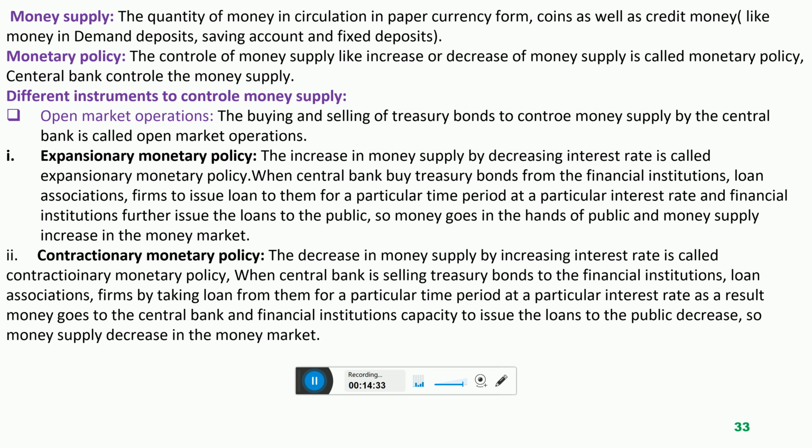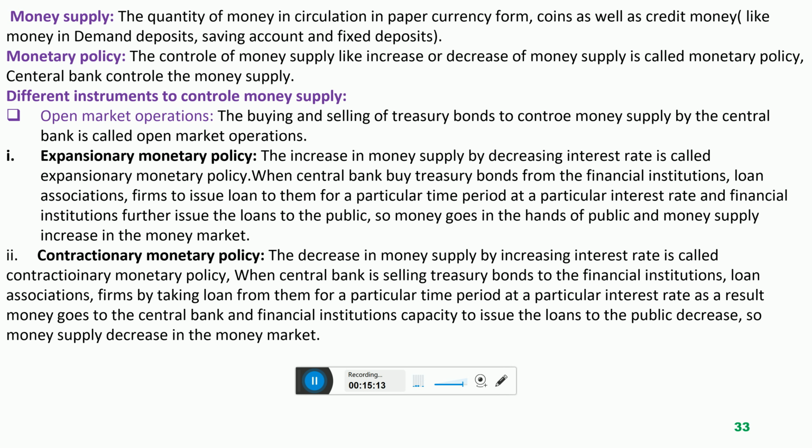In paper currency form, or credit money in the banks, in saving accounts, demand deposits, or fixed accounts. So this is called money supply. I'm again repeating, money supply means the total quantity of money in the economy which is circulating in different types. Money supply means the quantity of money supplied by the central bank, which is circulating in the economy in different types. Like, for example, money circulation in paper currency form.